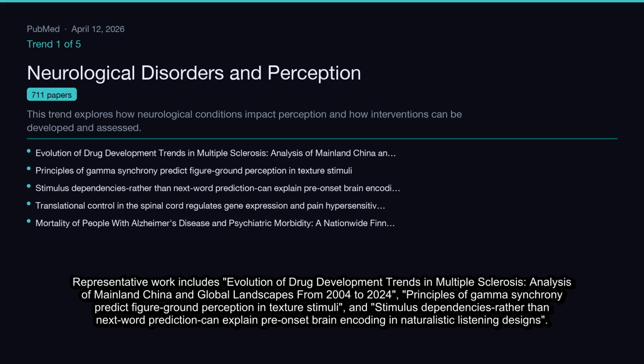Representative work includes evolution of drug development trends in multiple sclerosis, analysis of mainland China and global landscapes from 2004 to 2024, principles of gamma synchrony predict figure-ground perception in texture stimuli, and stimulus dependencies rather than next-word prediction can explain pre-onset brain encoding in naturalistic listening designs.